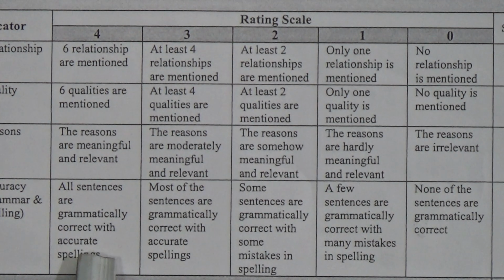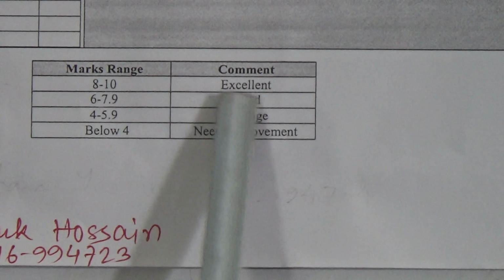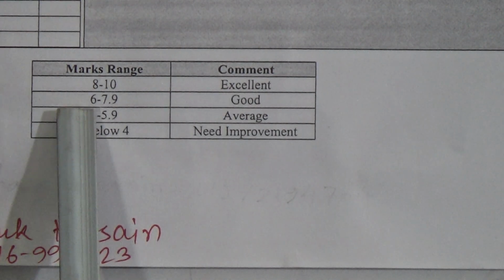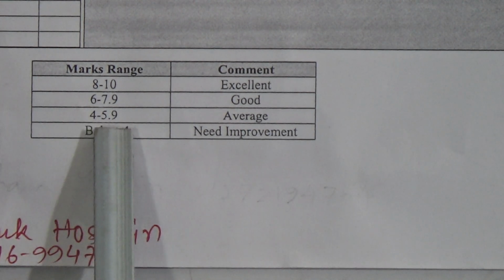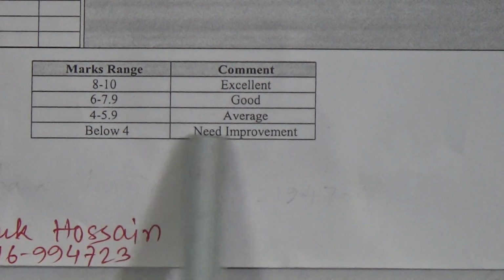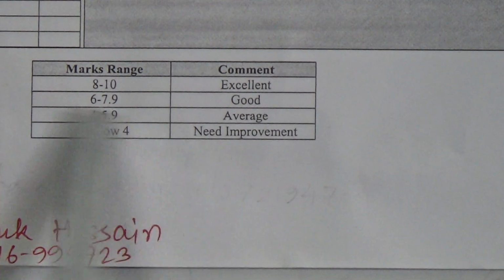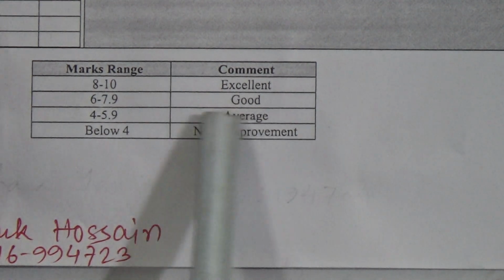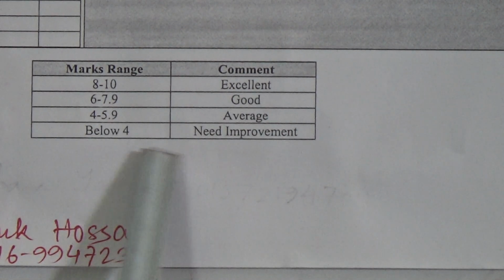So please do it carefully, mention all the 6 relationships and mention all the qualities and reasons and try to make your writing accurate, okay? Try to make it accurate in grammar and spelling to get a good grade in your assignment, okay? So here is the marks range for your assignment. Let's see. If the assignment gets 8 to 10, that's excellent. If it gets 6 to 7.9, that's good. If the grade is from 4 to 5.9, that's average, and if you get below 4, that's need improvement. So try not to get average or need improvement. I hope that all of you will get excellent or good, okay? Try to get excellent, try to make it proper without any mistakes.